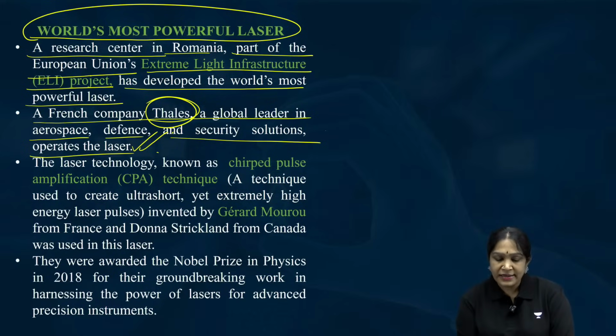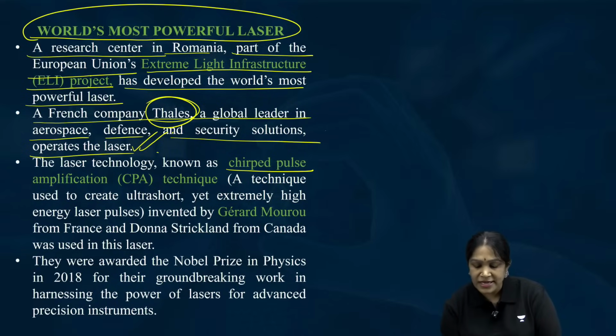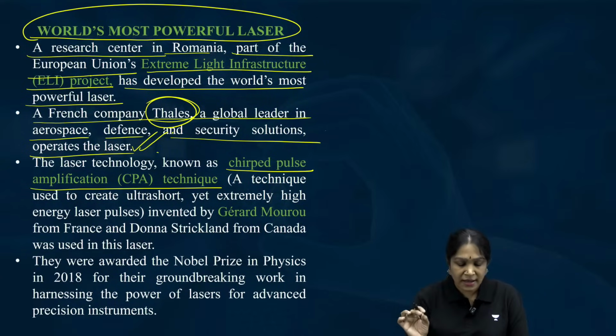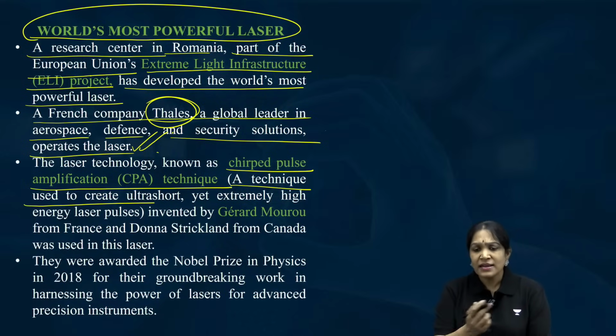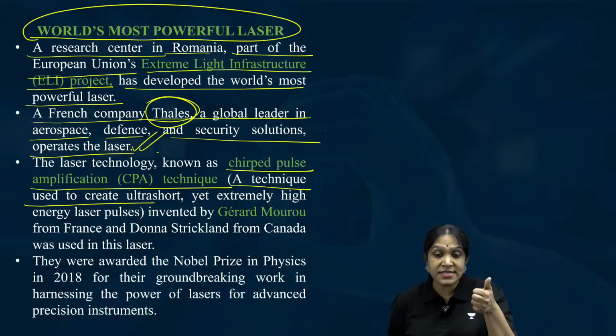And the technology used in this laser is called chirped pulse amplification technology, CPA technology. This is a technique used to create ultra short duration laser pulses, like in one of the earlier classes we have seen attosecond light pulses, femtosecond light pulses.